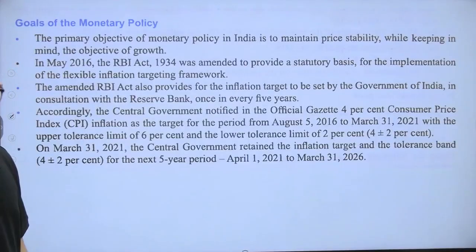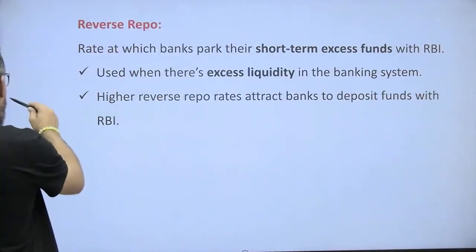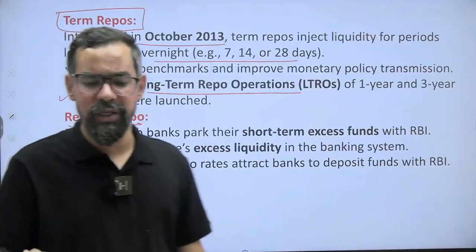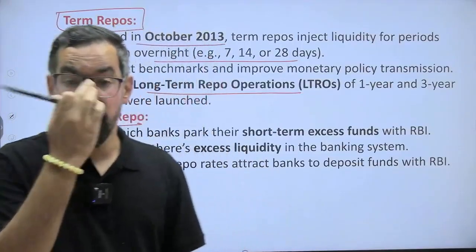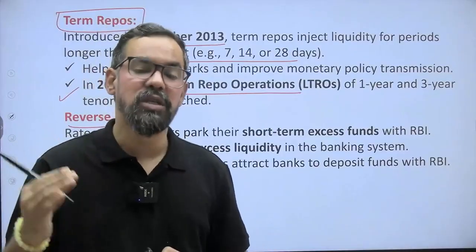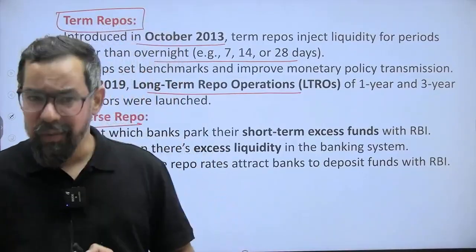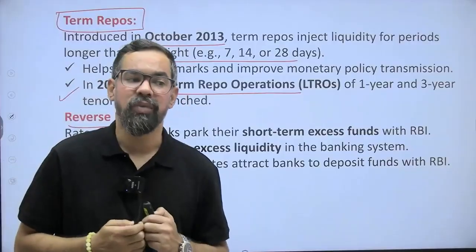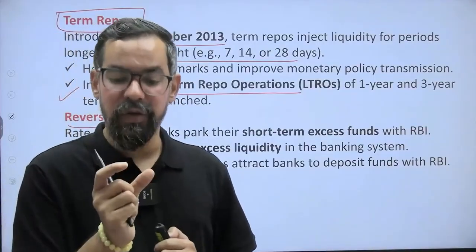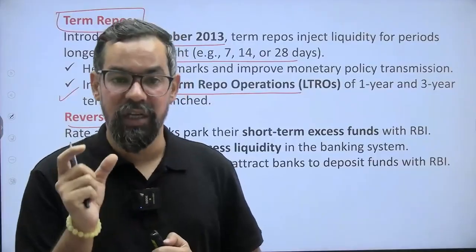Goal of monetary policy. Now we will be continuing our discussion from this particular one. So, reverse repo rate, this we have discussed earlier also, right? The rate at which banks deposit their surplus money with RBI, and RBI provides some sort of collaterals against these deposits.